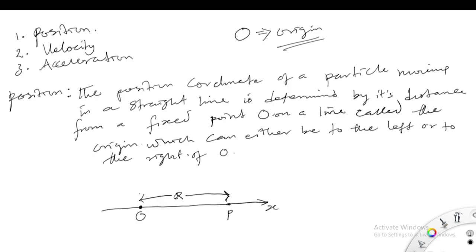Let's say the particle is moving to the right and stops at a point; the position coordinate of this particle can be determined in this manner.